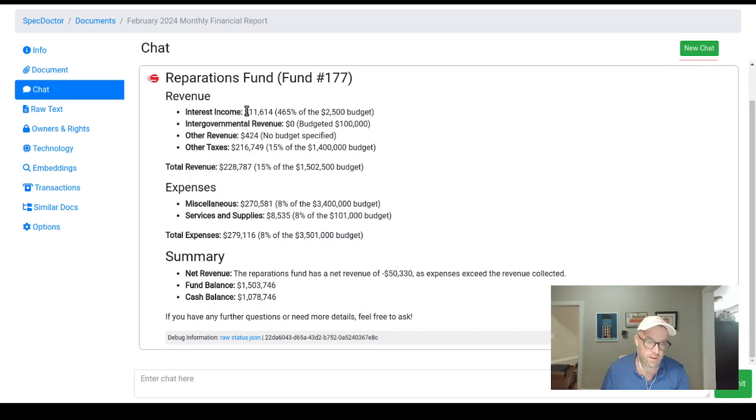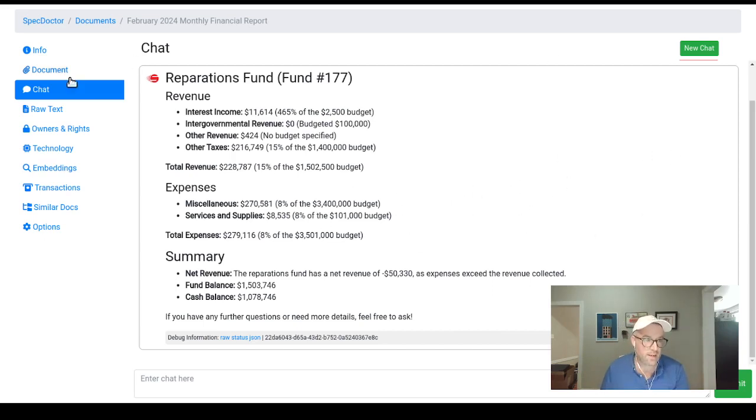So reparations fund, here's the interest income they received that month, intergovernmental revenue, expenses. So it processed that document. It can do one document pretty quick. You saw how quickly that was. It had a net revenue of negative whatever, it had a fund balance, cash balance. And that was just a single month.